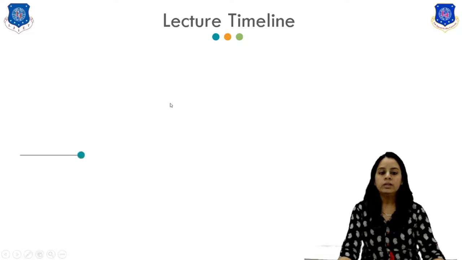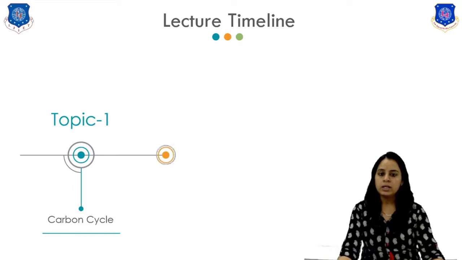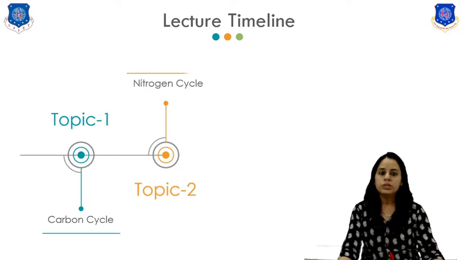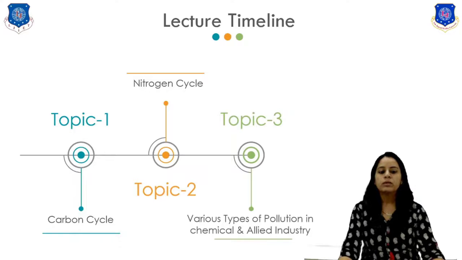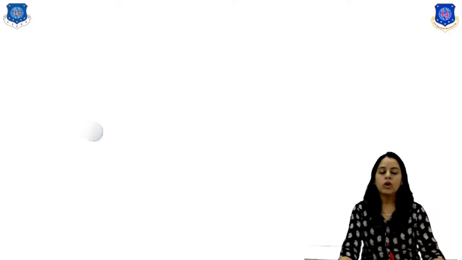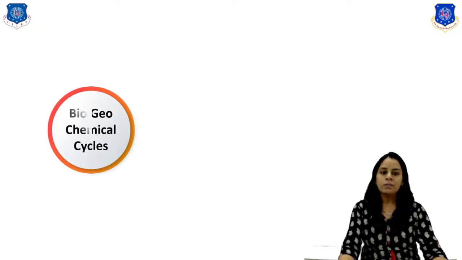Discuss only three topics. Topic number 1 is the carbon cycle, topic number 2 is the nitrogen cycle, and topic number 3 is various types of pollution in the chemical and allied industries. So first of all, we start with topic number 1, which is the carbon cycle.